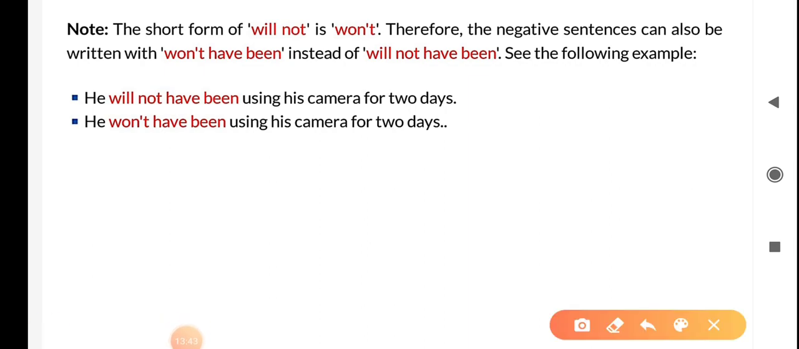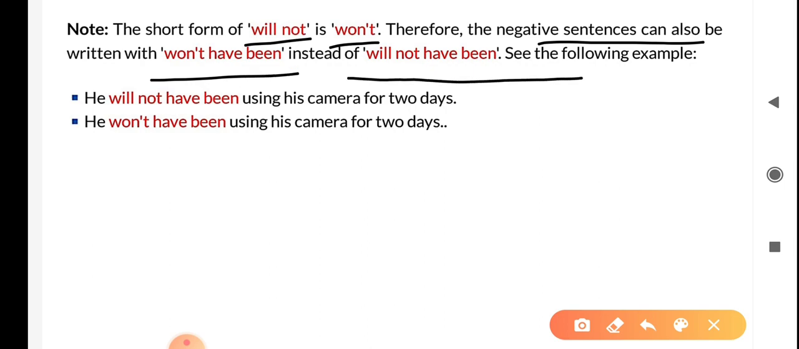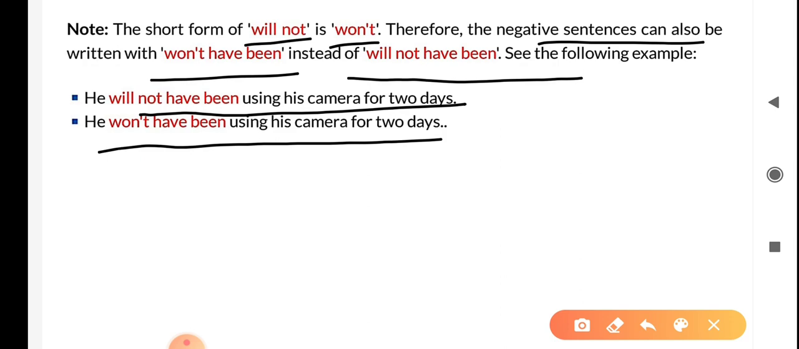The short form of will not is won't. Therefore, the negative sentences can also be written with won't have been instead of will not have been. See the following examples. He will not have been using his camera for 2 days. He won't have been using his camera for 2 days.